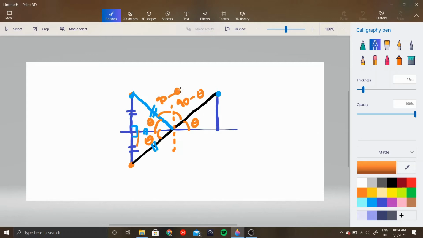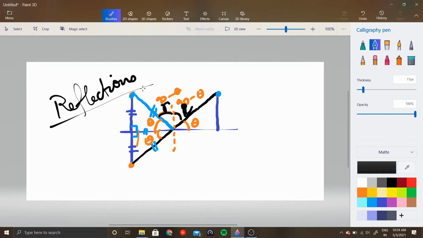So what did we just prove? We proved that angle of incidence i is actually equal to the angle of reflection r. Okay, and that's your laws of reflection. You just proved it based on a single assumption that light tends to travel in the quickest possible path. Okay, cool.